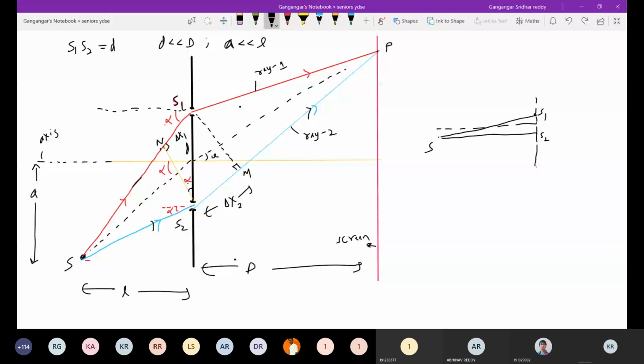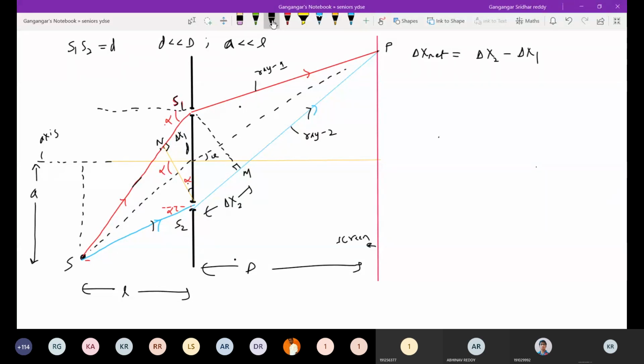Okay, from this, can we now calculate delta x1, delta x2? So for the net path difference, I'll write the equation, looking at the diagram. The net path difference delta x net is equal to delta x2 minus delta x1.